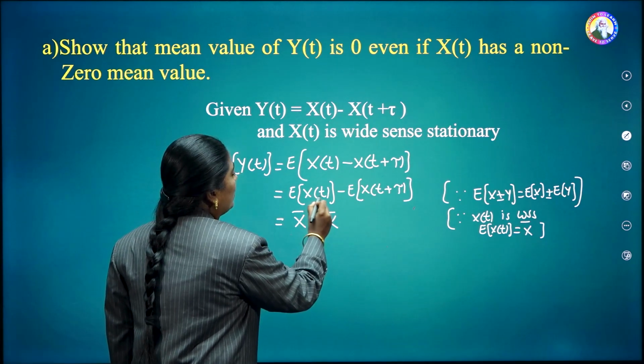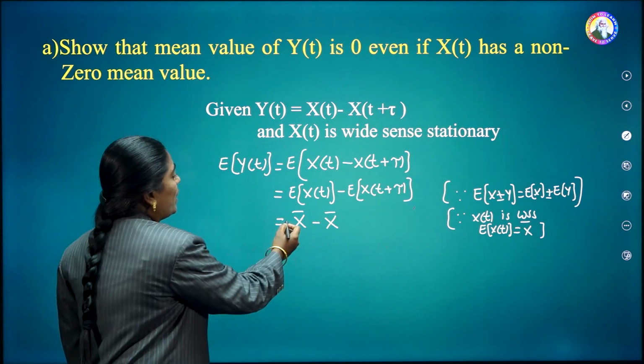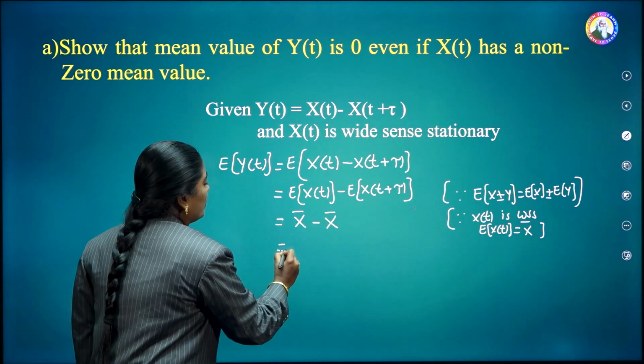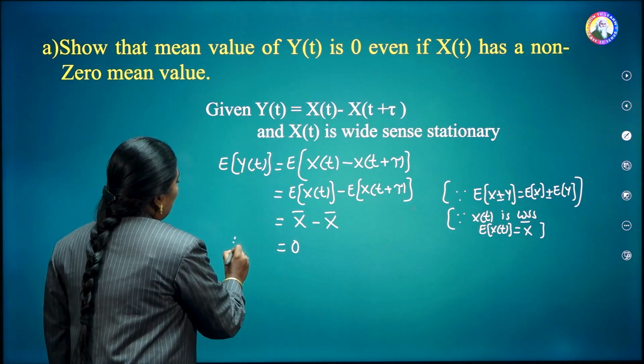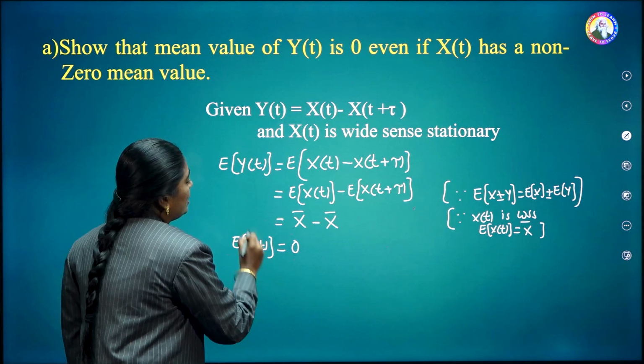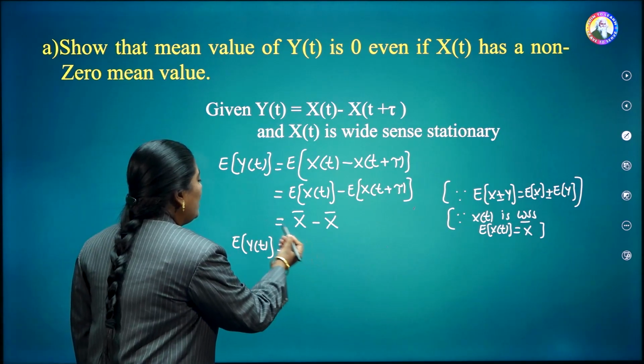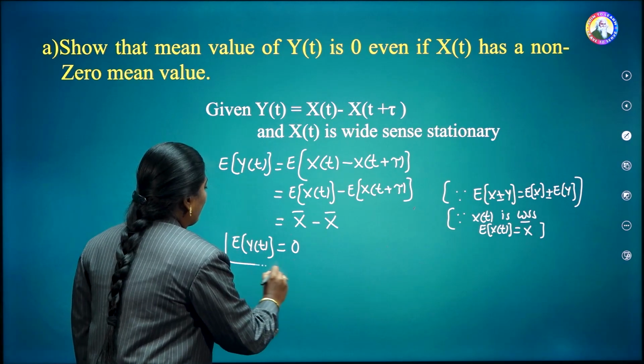Whatever may be the corresponding t value, its corresponding mean is always constant. Then x bar minus x bar is nothing but equal to 0. That means the mean value of the random process y of t, which is defined in terms of x of t, is nothing but equal to 0.